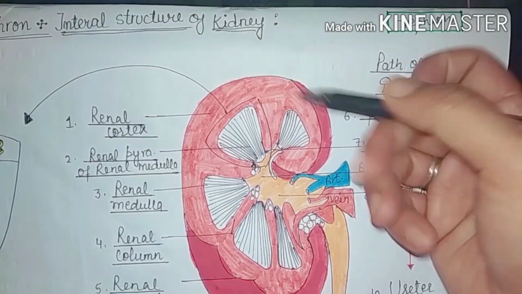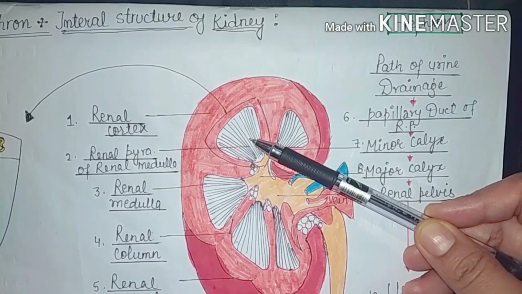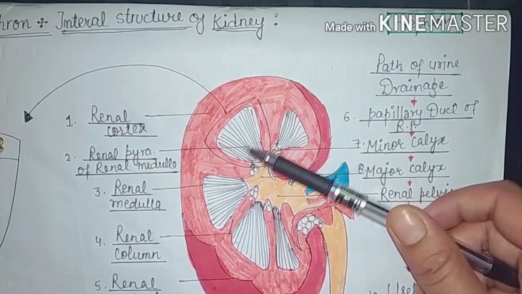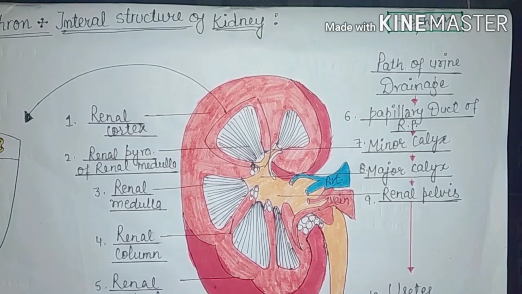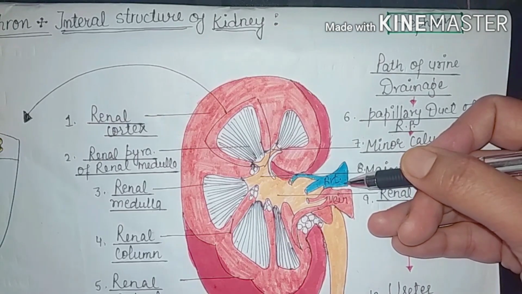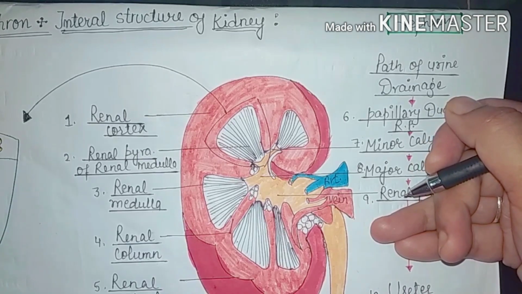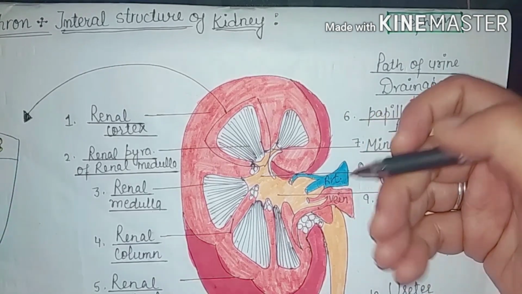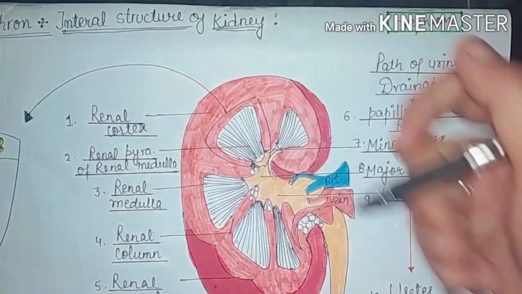Here is the internal structure of the kidney. This is the longitudinal section of the kidney we are going to discuss. Here is the renal cortex, the outer part of the kidney. It is surrounded by the renal capsule. Both serve the function of protection of its internal structure, and they both provide the space for arteries and veins. The erythropoietin, which is responsible for the synthesis of new RBCs, is produced in the renal cortex.